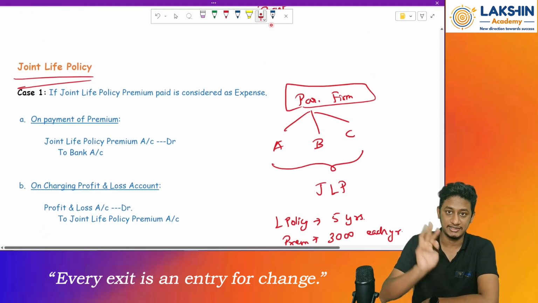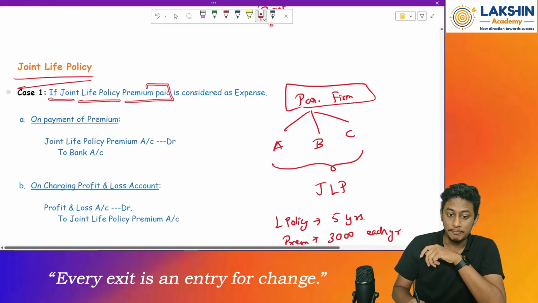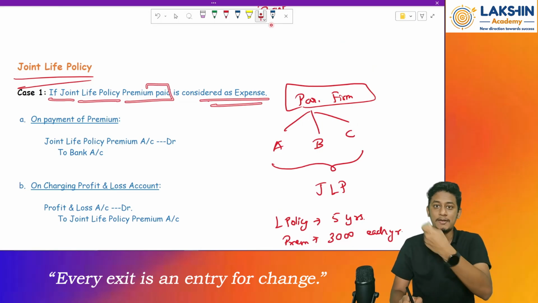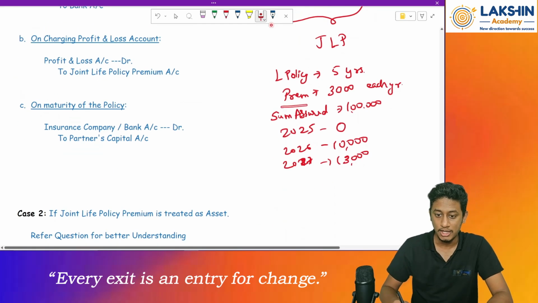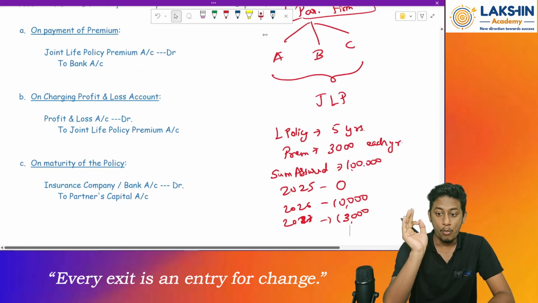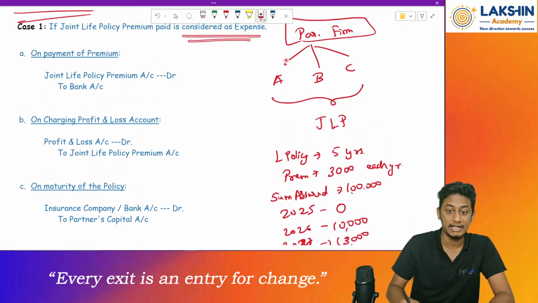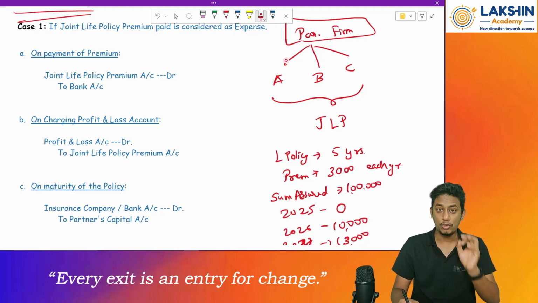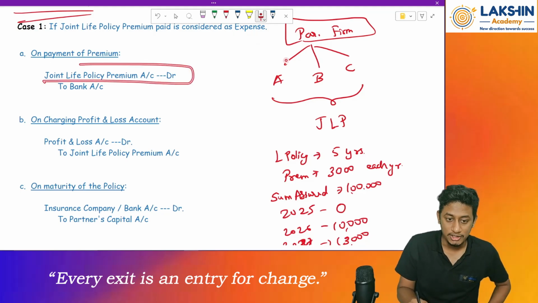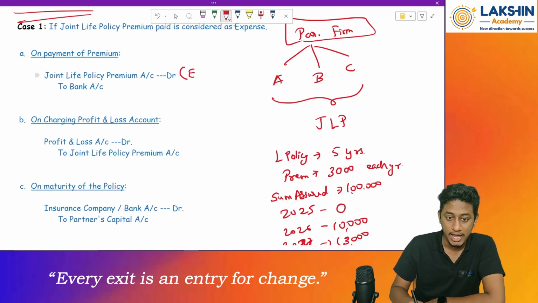There are three different cases. Case number one is if the joint life policy premium paid is considered as an expense. Whatever premium you pay, just like in our example, we had paid a premium of rupees 3,000 each year, right? In case number one, we will take it as an expense. So the joint life policy premium account is debited. Why? Because whenever an expense increases, we debit the account. This will be an expense head, right? And to bank account. Why? I am paying it, so this is my asset head.